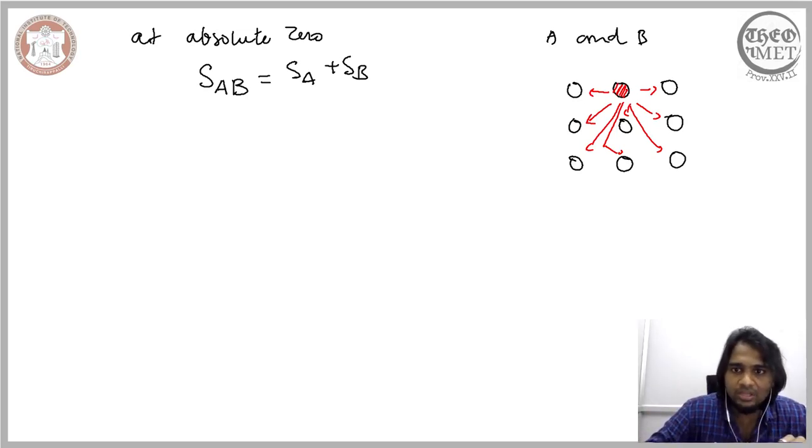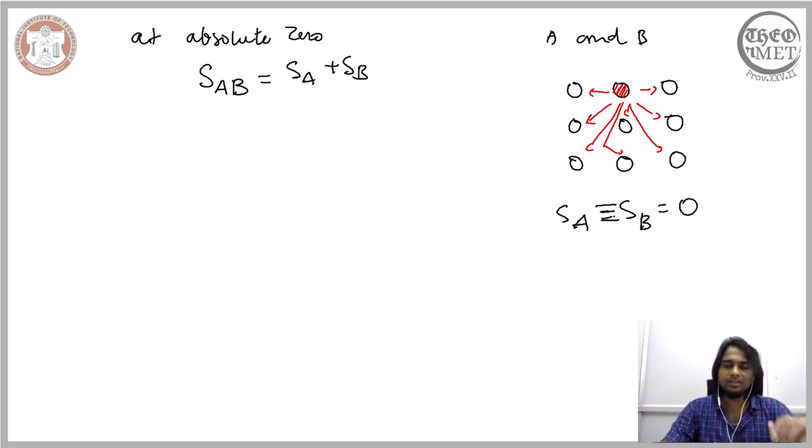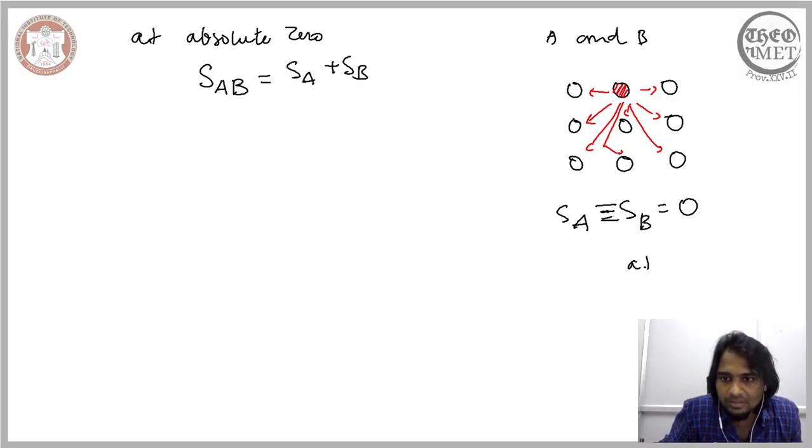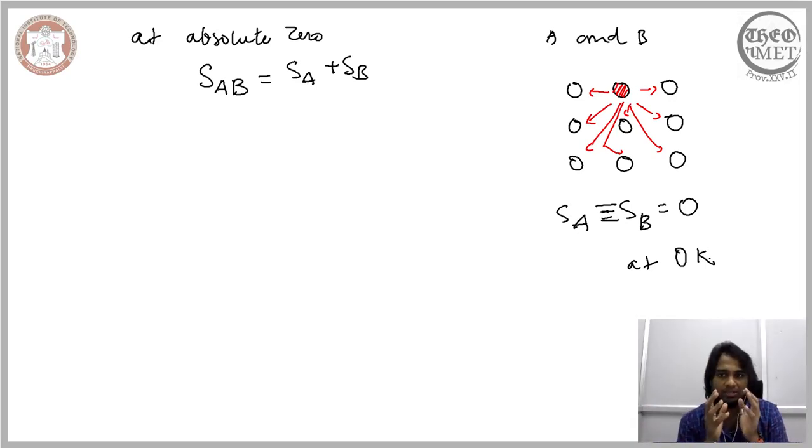Therefore the entropy of pure element A and the entropy of pure element B will be equal to 0, again at 0 Kelvin.